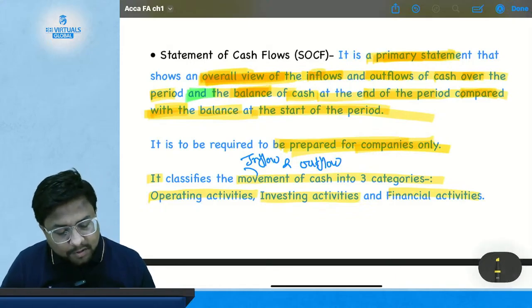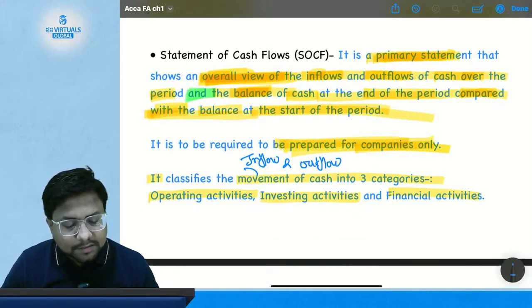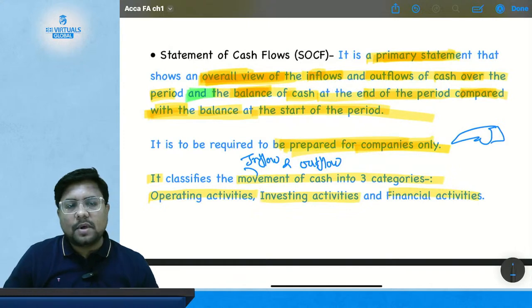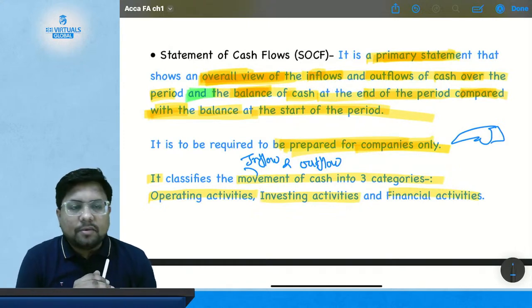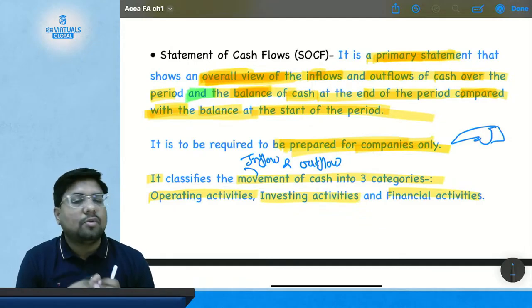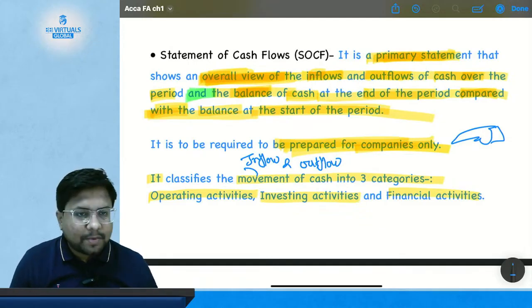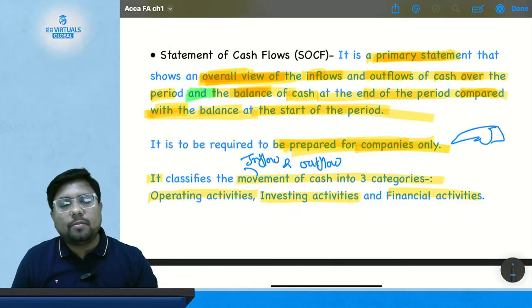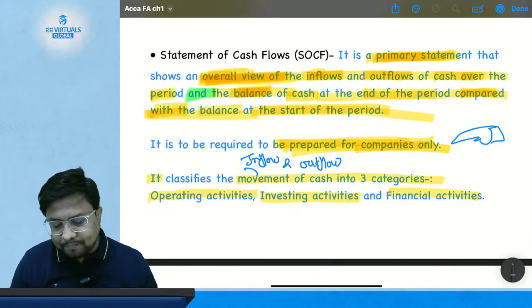This is an important part because most of the MCQs ask this. If an MCQ asks whether a partnership firm or sole proprietor is required to prepare a cash flow statement, the answer is false. Only companies are required to prepare a cash flow statement, not a sole proprietorship or a partnership firm.